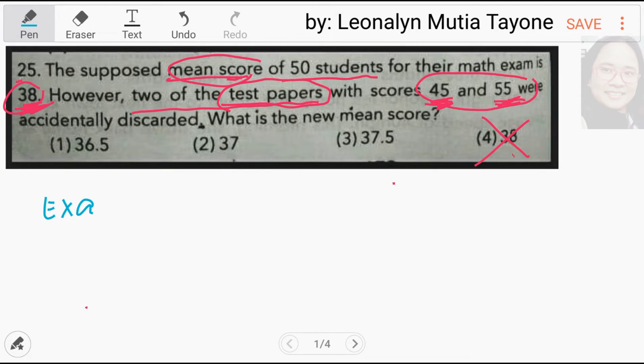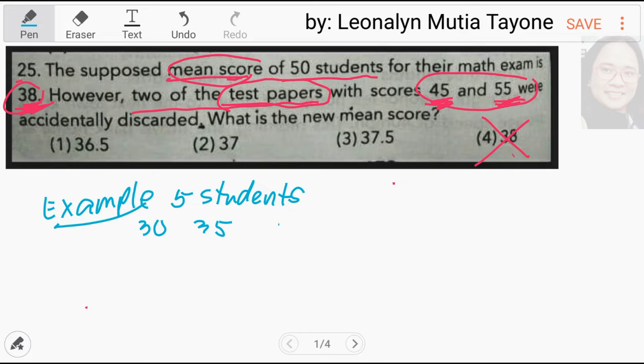Example. Sulat natin ang example na yan. Okay, example. 5 students. Yung 5 students na yan ay may score na 30, 35, 25, 45, at 55. Ngayon, kung i-add mo yan divided by 5, ang average niyan ay 38.